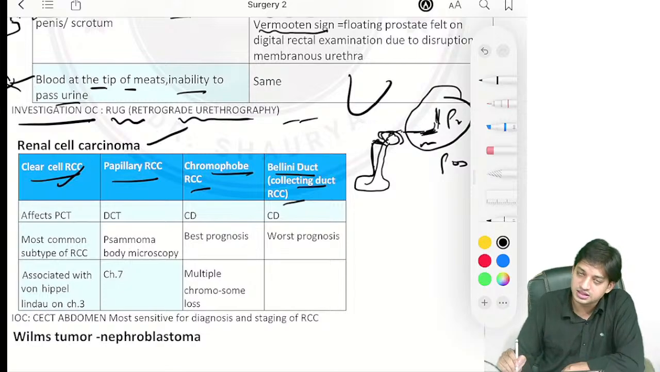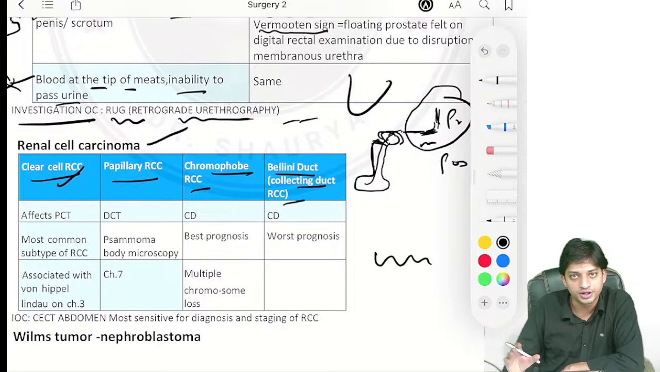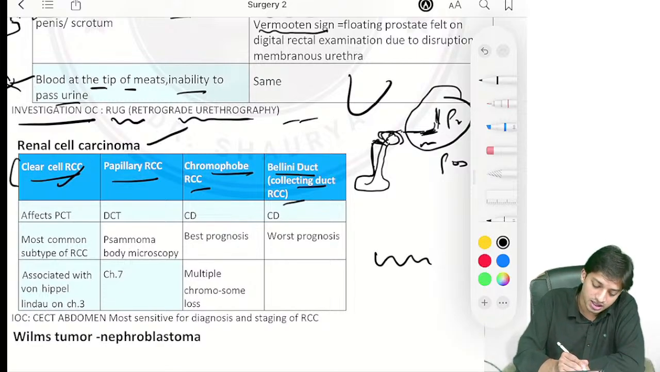In clear cell RCC, what do you see? It generally affects your proximal convoluted tubule. Now, if they ask you the most common subtype of RCC, it is clear cell RCC. Yeah, these are all MCQ points.